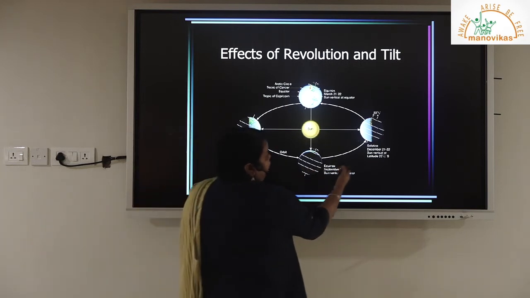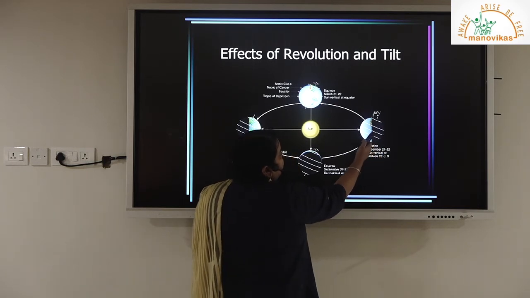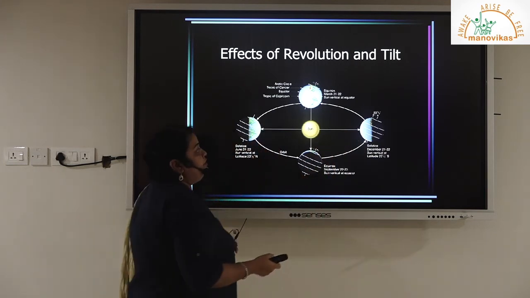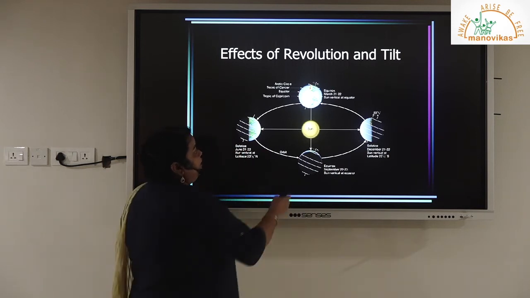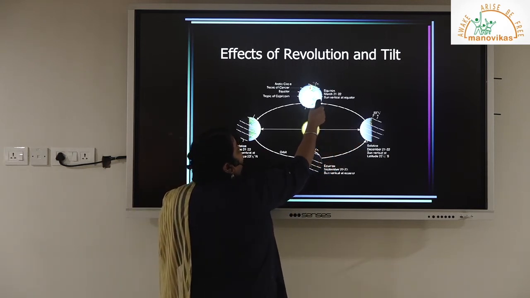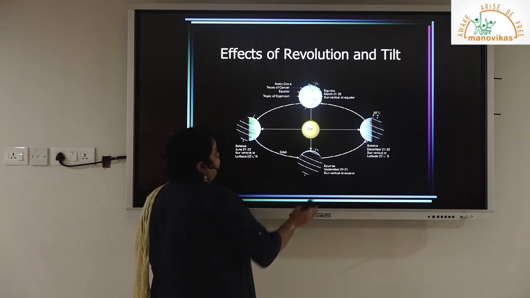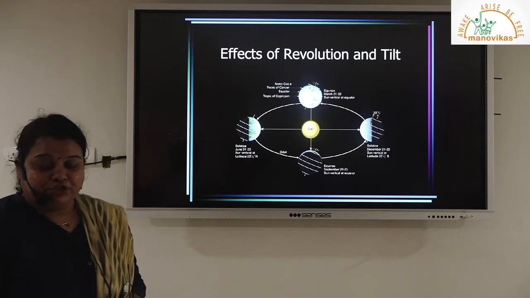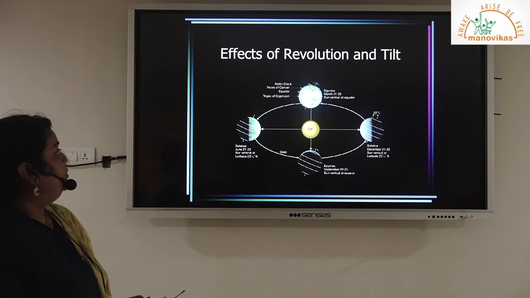Then the journey continues up to 21st or 22nd December, by which time the South Pole is facing the sun. So the southern hemisphere will have longer days and shorter nights, and the northern hemisphere will have longer nights and shorter days. Then the cycle continues and we have March, when the northern hemisphere experiences spring and the southern hemisphere experiences autumn. This slide is just explaining that the change is gradual and not abrupt, but we will check these seasons in detail.